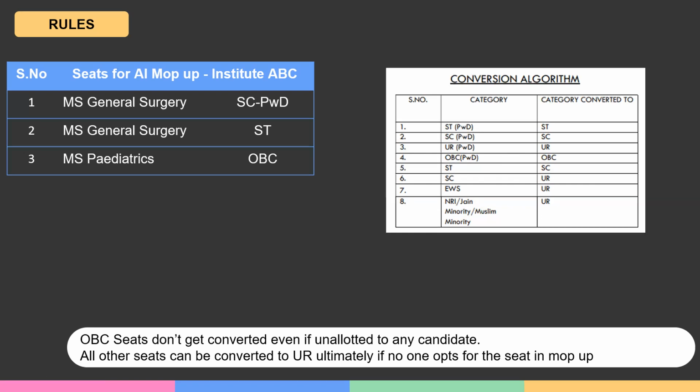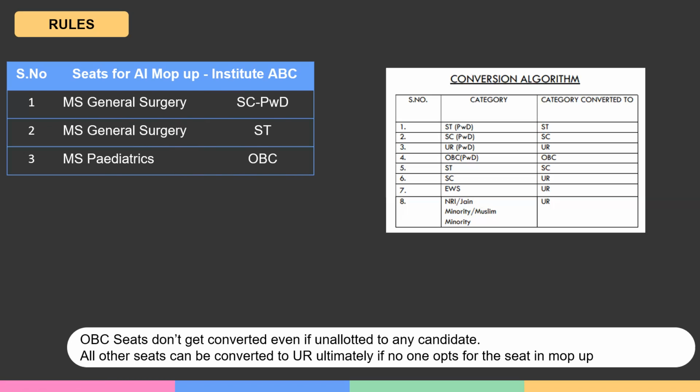Now, let us take a scenario where there is an institute ABC. This is the only institute, let us say, participating in counseling. There are multiple candidates participating in the counseling. There are two MS general surgery seats in that particular institute, one an SC-PWD seat, another an ST seat, and another an MD pediatrics. Consider this MD pediatrics an OBC seat. Now these three seats are available.